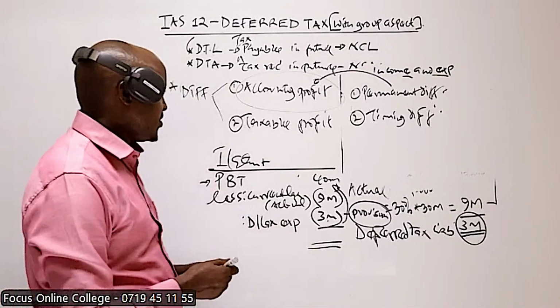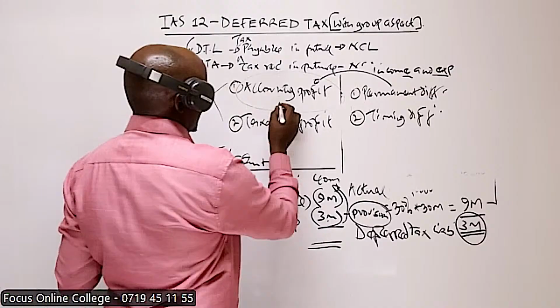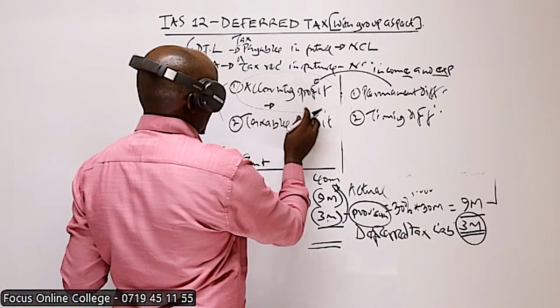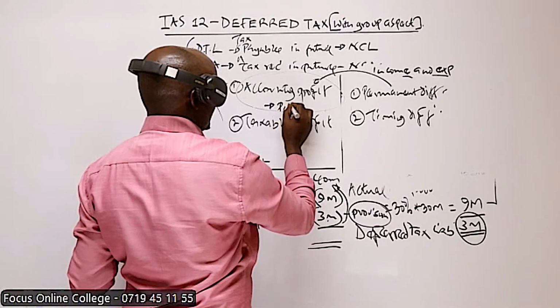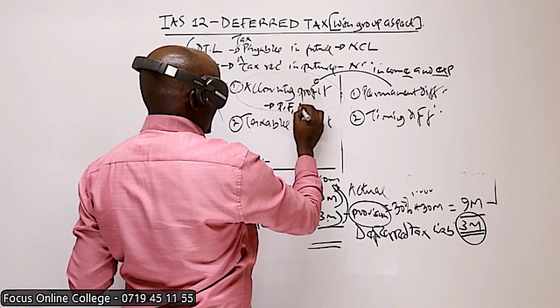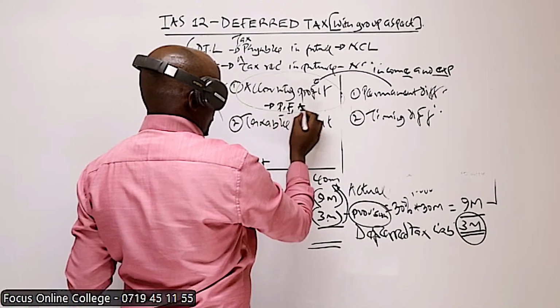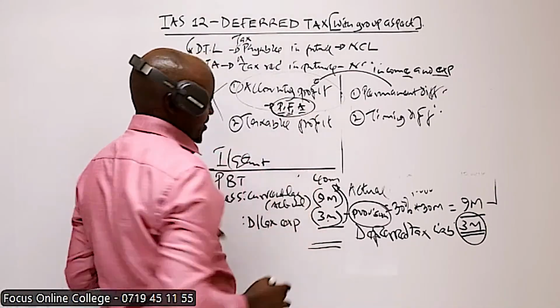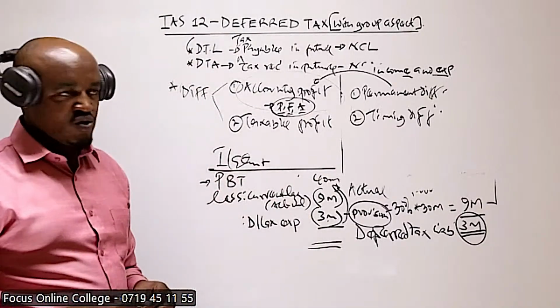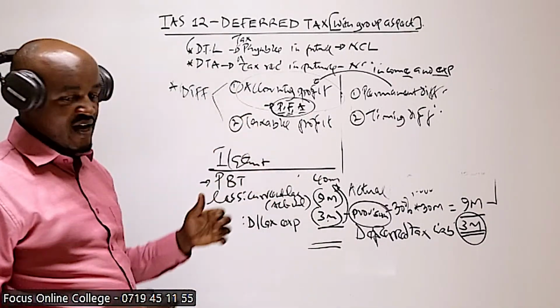For example, in computing the accounting profit, we may take into account expenses such as penalties, fines, and amortization of assets. So all these are expenses: penalties, fines, and amortization. We take into account all those expenses in the computation of accounting profit.